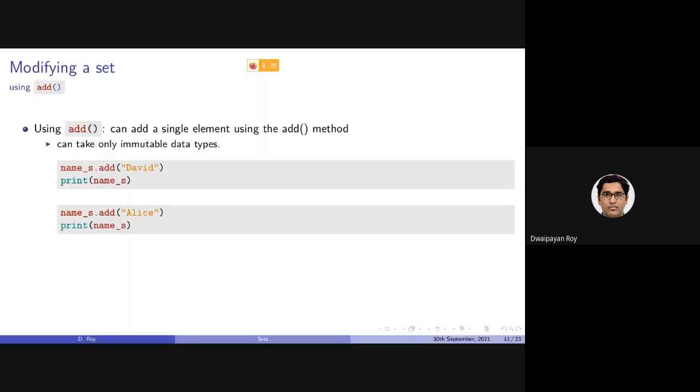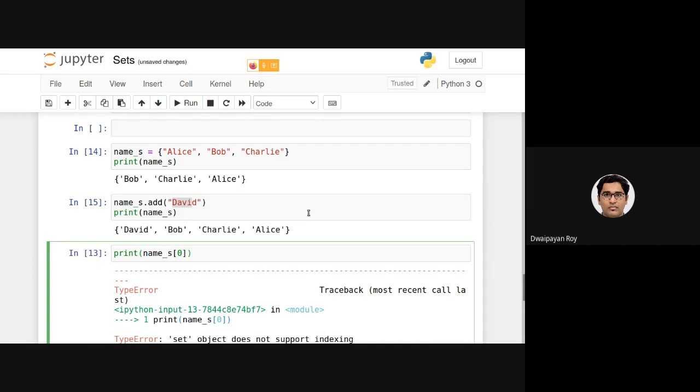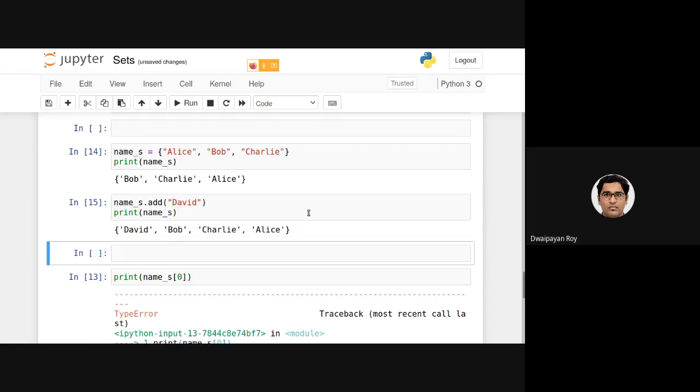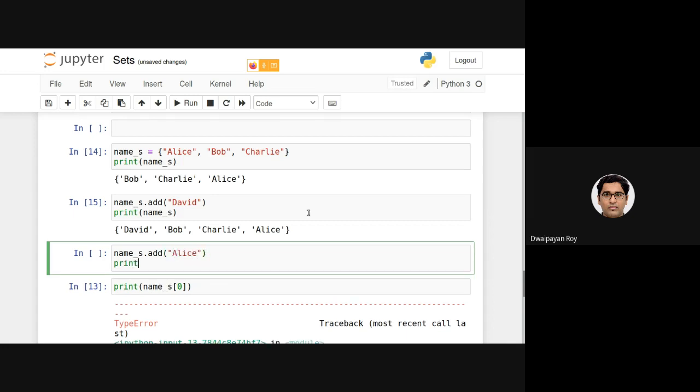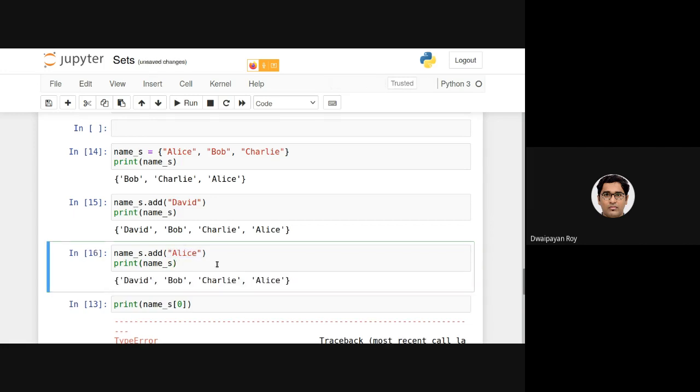Now I can also add, say, Alice, although Alice is already there. So let's look at what would happen if I add an item which is already there. We know that a set does not allow duplicates, so if I add Alice once again, it will just remain unchanged. As you can see, earlier the set contained David, Bob, Charlie, Alice. After adding Alice again, it remains the same.